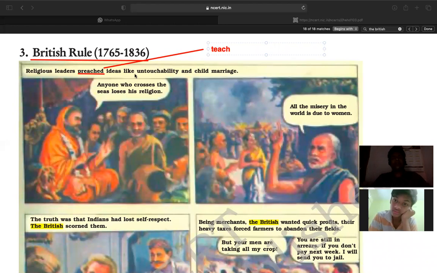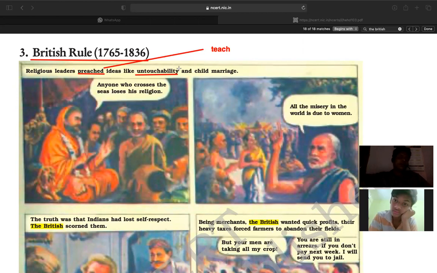untouchability. Do you understand the meaning of untouchability? Sir, untouchability means not to touch anyone. It is not actually that. It means not to touch the lower society people, right? So religious leaders taught ideas like not to touch lower class people, and also child marriage,